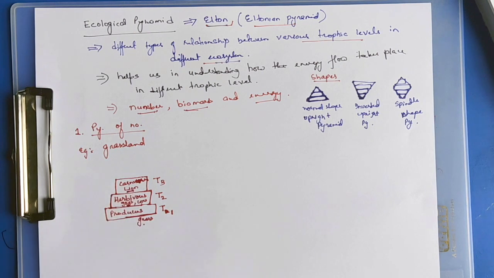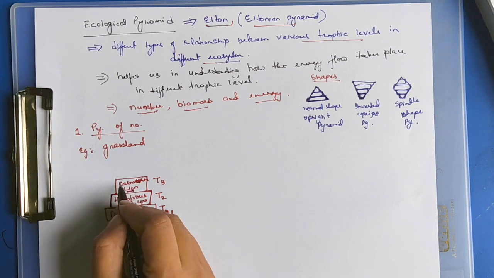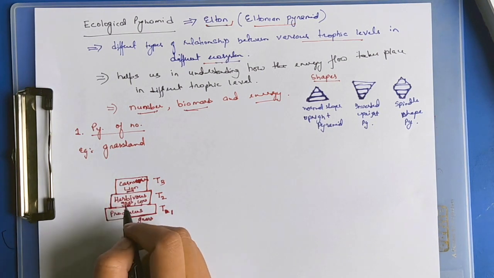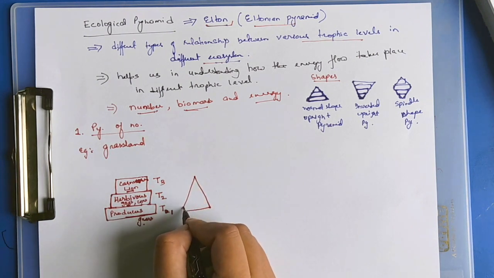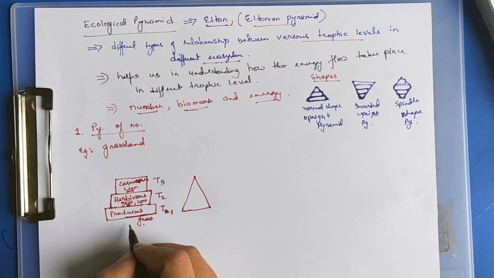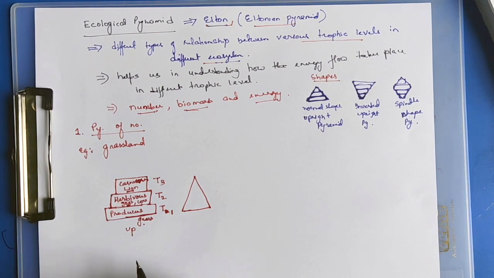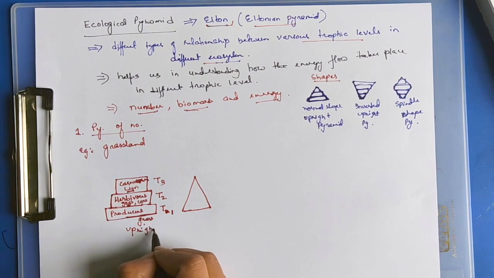The shape of the pyramid is broader at the base, becoming tapering at the end. So we get an upright pyramid. So the pyramid of numbers in grassland is an upright pyramid.